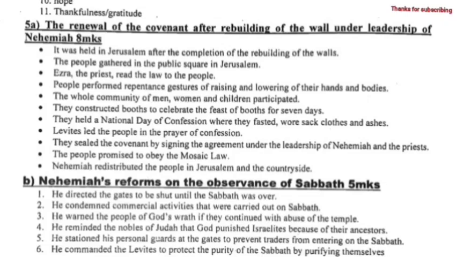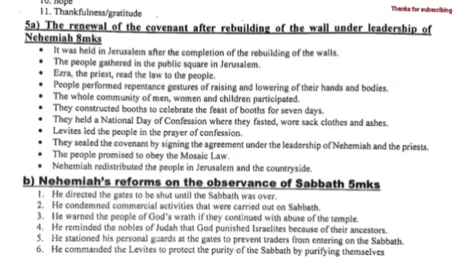They held a national day of confession, where they fasted and wore sackcloth and ashes. The Levites led the people in prayer and confession. They sealed the covenant by signing the agreement under the leadership of Nehemiah and the priests. The people promised to obey the Mosaic law. Nehemiah redistributed the people in Jerusalem and the countryside.